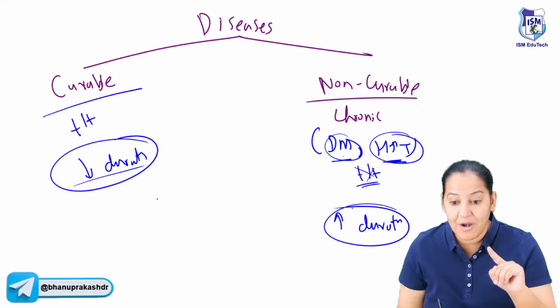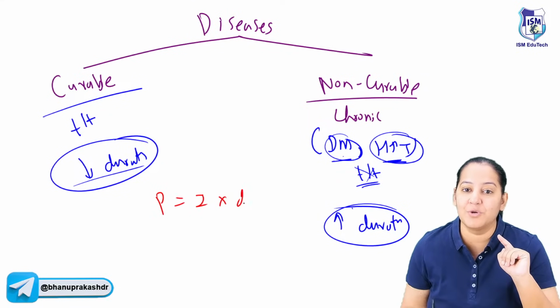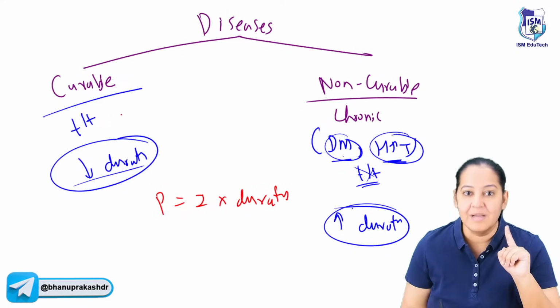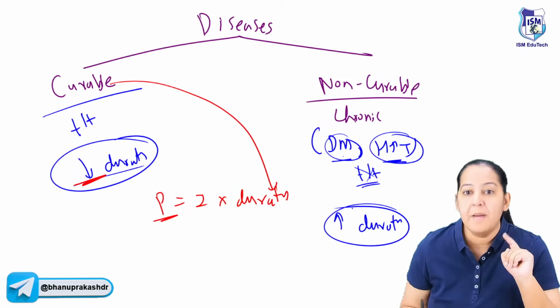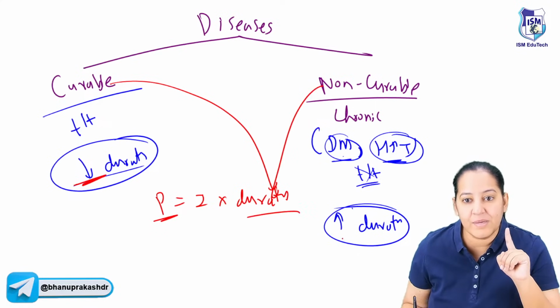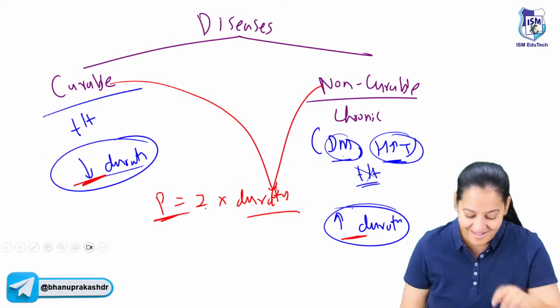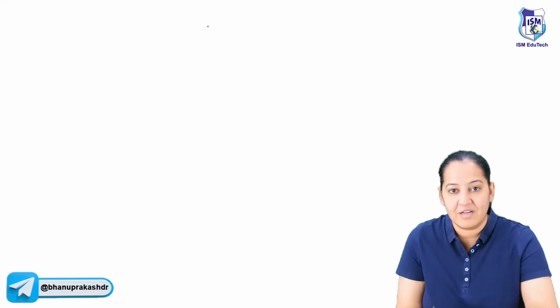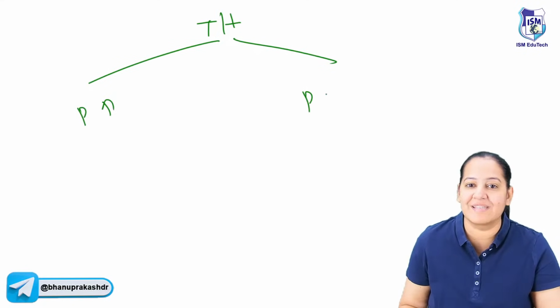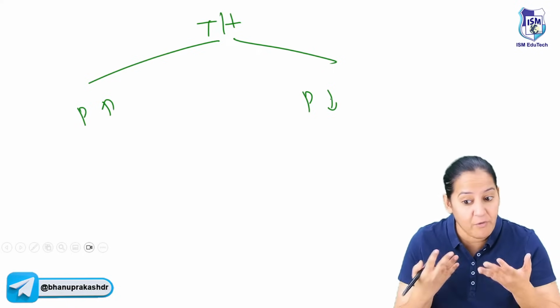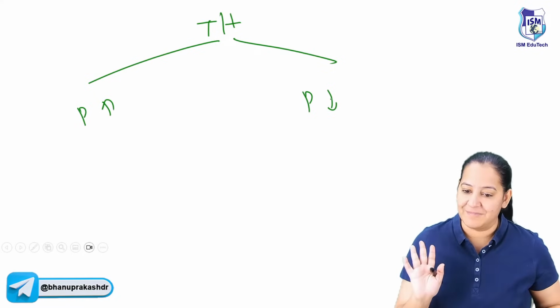So the formula is prevalence equals incidence into duration. You got my point? In curable disease, you are reducing the duration, so prevalence will fall. But in non-curable disease, you are increasing the duration, so prevalence will rise. So what is the effect of treatment on prevalence? Prevalence can increase also, can decrease also on giving treatment, depending on the type of disease. How many of you got it?